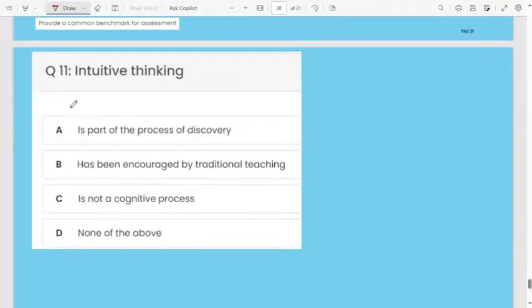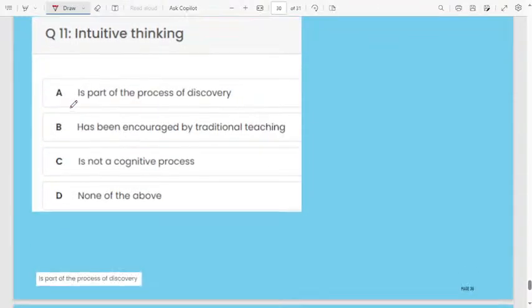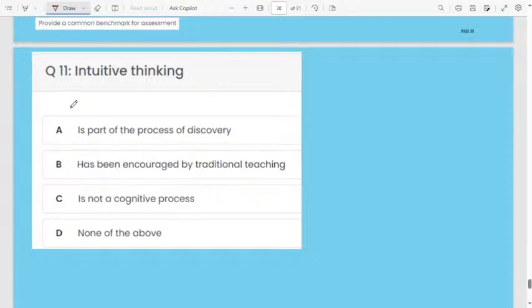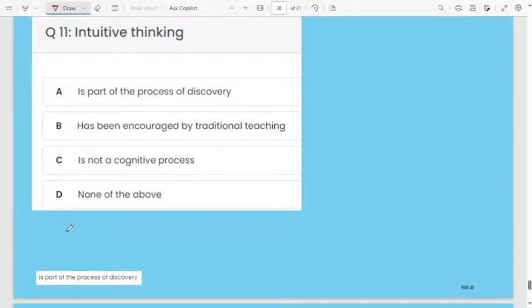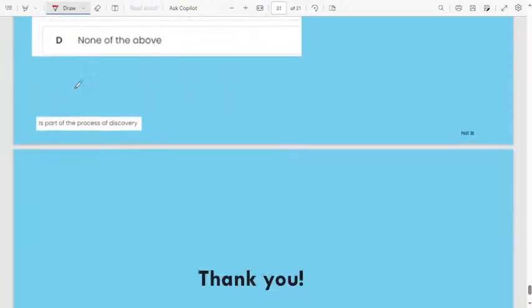Yes, last question. Intuitive thinking: first option, is a part of the process of discovery. B, has been encouraged by traditional teaching. C, is not a cognitive process. D, none of the above. Is a part of the process of discovery. Intuitive thinking is a part of the process of discovery.